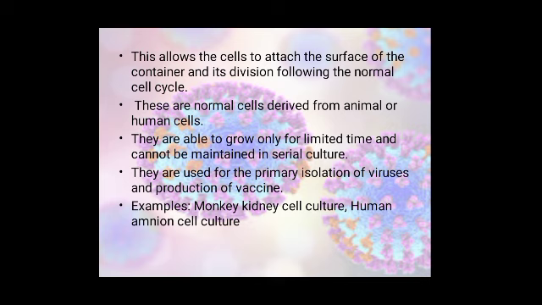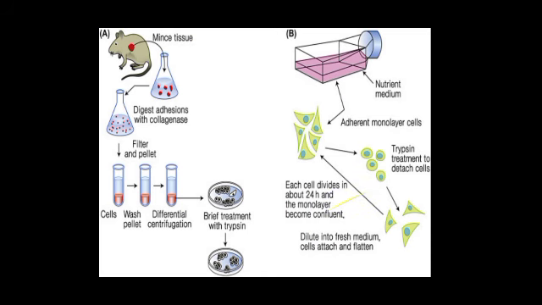These are normal cells derived from animal or human cells. They are able to grow only for a limited time. One of the major limitations of primary cell culture is that they grow only for a limited time and cannot be maintained in serial culture. They are used for the primary isolation of viruses and production of vaccines. Examples of primary cell culture include monkey kidney cell culture and human amnion cell culture.